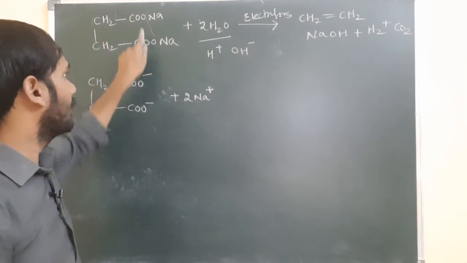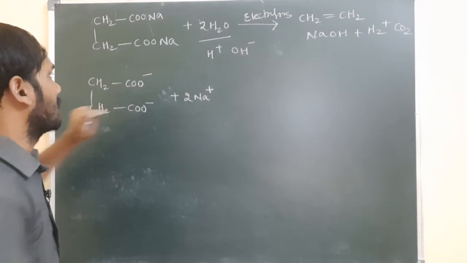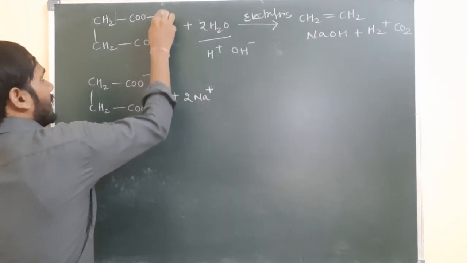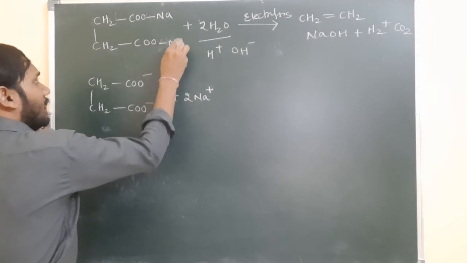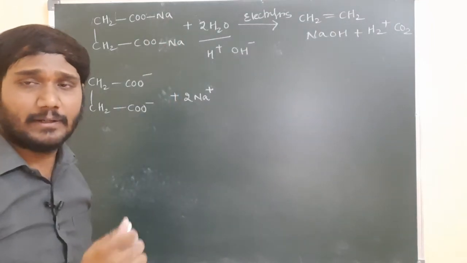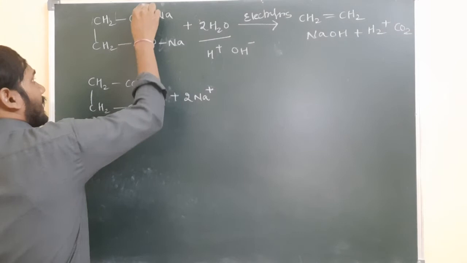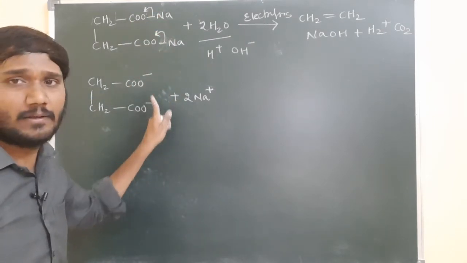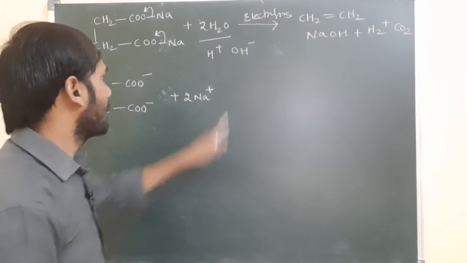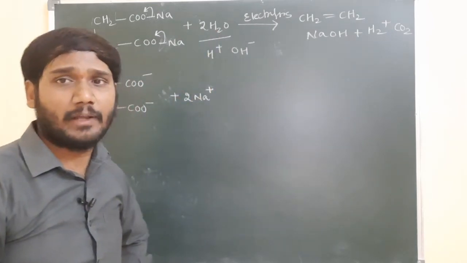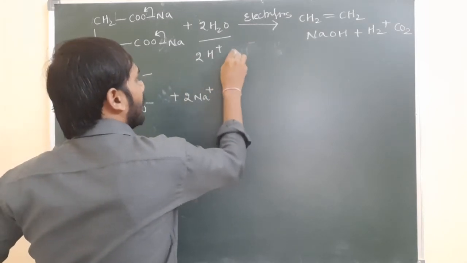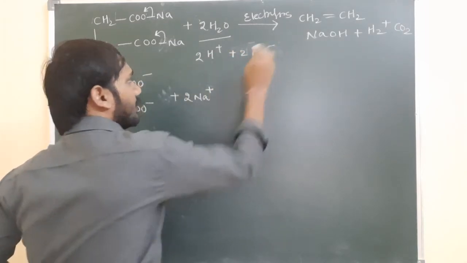And oxygen is more electronegative, it takes the electron towards itself. So it means O is converted to O minus. So this is the CH2COONa, right? Sodium comes out as Na plus, and oxygen, being more electronegative, takes the electron towards itself, so here the oxygens have a negative charge. Here what happened? 2 moles of water I am taking. 2 moles of water are dissociated into 2H plus and 2OH minus.